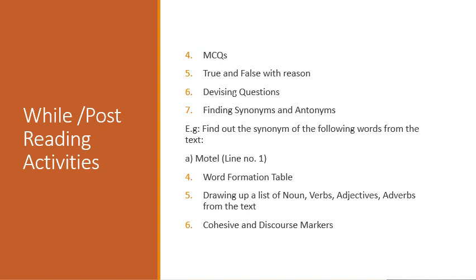Then the next is finding synonyms and antonyms. In this case you can give them any word, and then in front of the word you have to mention the line number of the text. Then you can ask them to find the synonym or the antonym in the text. It means that the word is not the same one that is from the text. It will be a synonym.